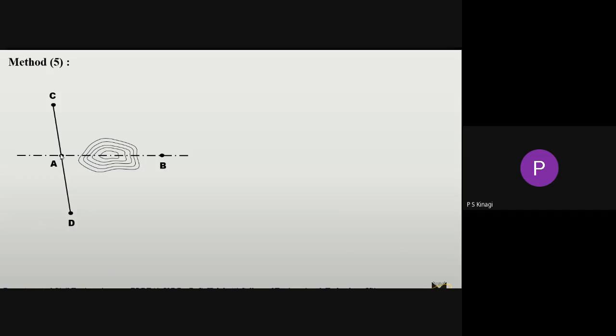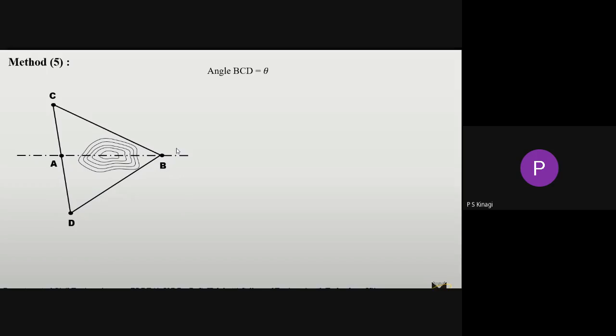First, there is already a point on the chain line. Select the C point, hold a ranging rod here, 1 more here, then 1 more ranging rod along this straight line. After that you have to join the C point to the B point, similarly D point to the B point. Then you have to measure the distance of A to D, A to C, and B to C, and D to B. Measure all the sides of this triangle.